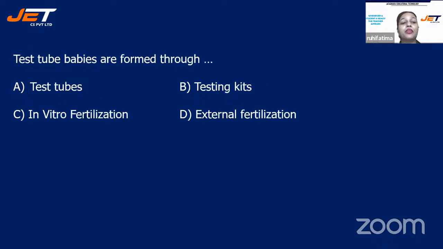Next question. Test tube babies are formed through A. Test tube, B. Testing kits, C. In vitro fertilization, or in abbreviation you can say IVF. Your option D is external fertilization. Test tube babies are formed through test tubes, testing kits, in vitro fertilization, or external fertilization. Quickly answer the question, children.